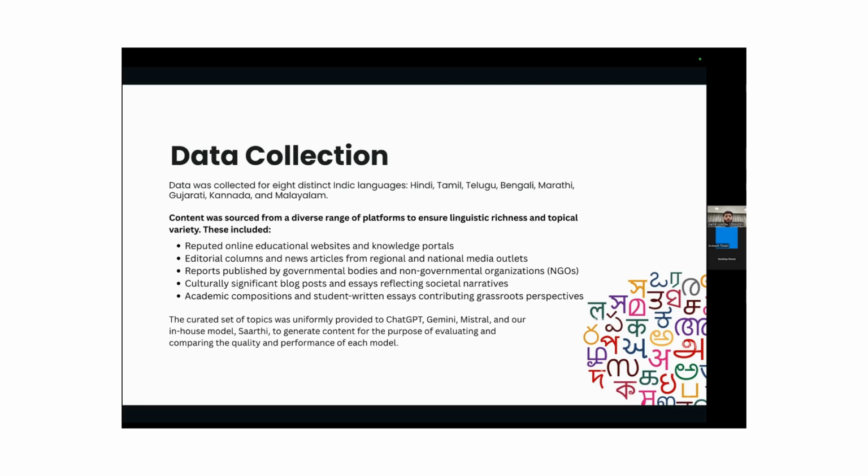These were from reputed online educational websites or from regional or national media news outlets. Then we curated a set of topics, which was uniformly provided to ChatGPT, Gemini, Mistral, and our model Saarthi, which generated the content for the purpose of evaluating and comparing the quality and performance of each model.